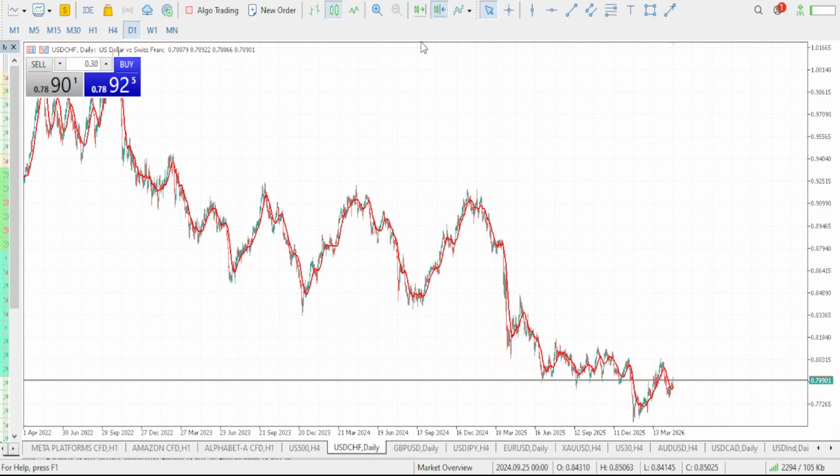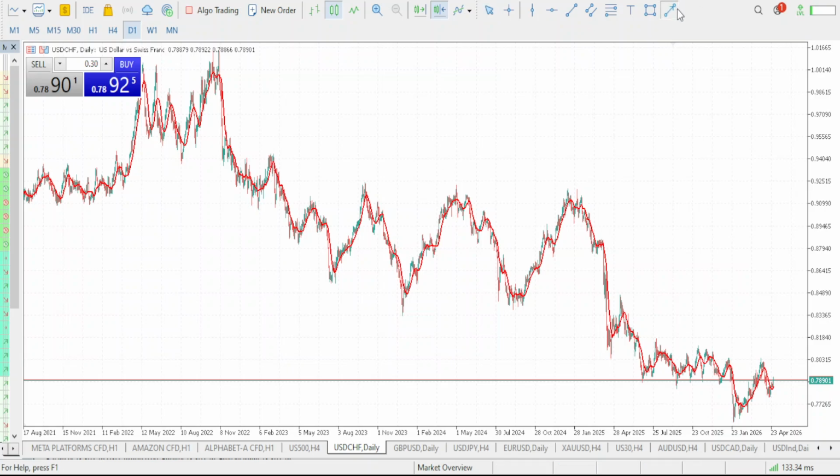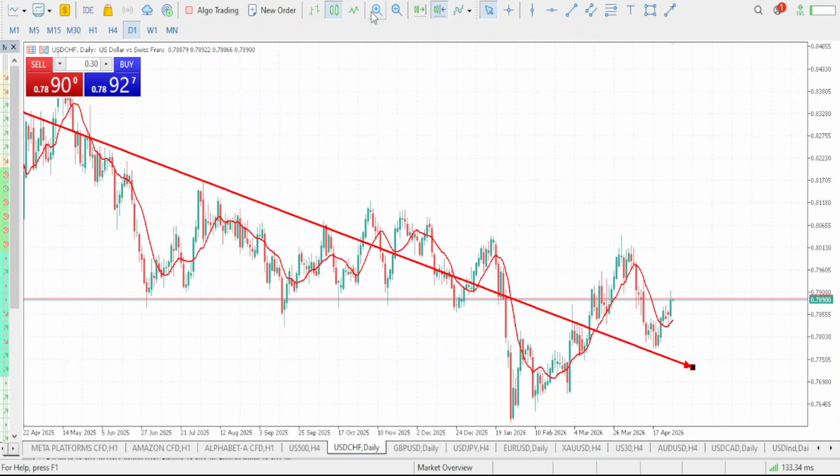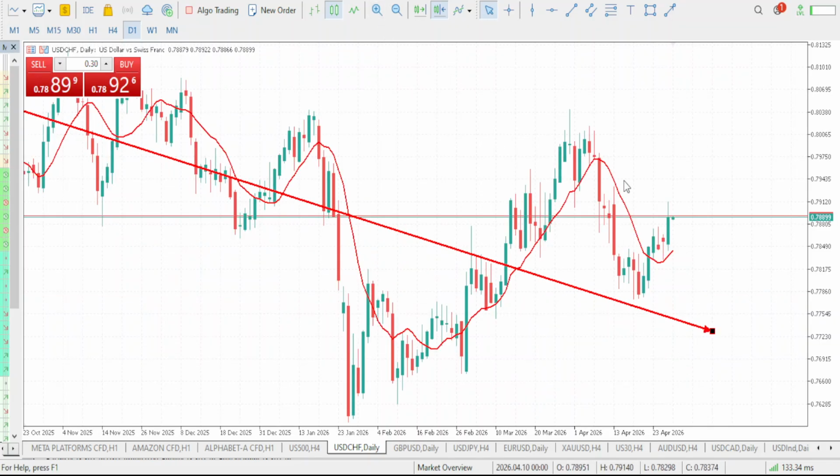Now guys, let's take a look at what USD Swiss franc is going to be giving us for the day. Let's start with the trend right here, guys. This is our trend on USD Swiss franc, and you can see that we are in a downtrend move. We are trending to the downside. Market has been giving us a series of lower lows and lower highs. That is the trend.